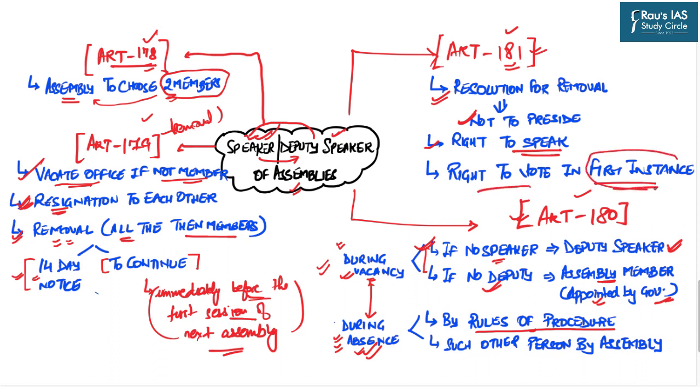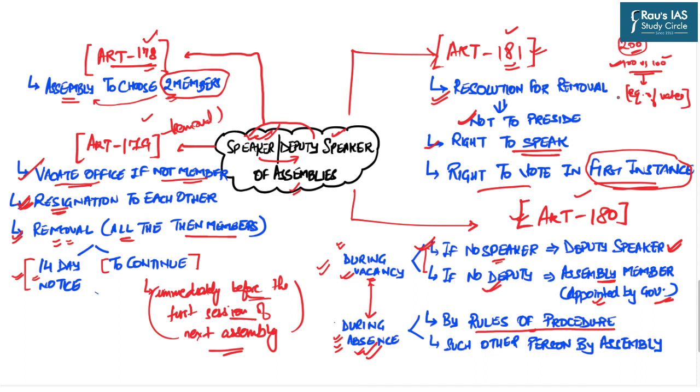Now this word is very important. Let us suppose that there is a house where we have 200 members including the speaker. Suppose in some matter there is voting going on and we have 100 versus 100 votes. That means we have a situation of equality of votes. During this situation, the speaker, or if the speaker is not there, then the deputy speaker, can vote either in favor of these people or in favor of these people. However, that will be the final voting.